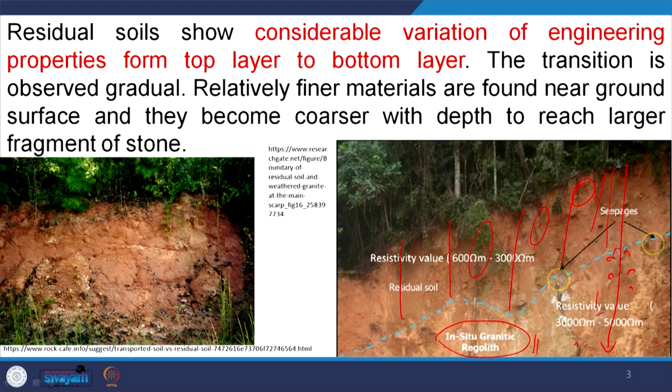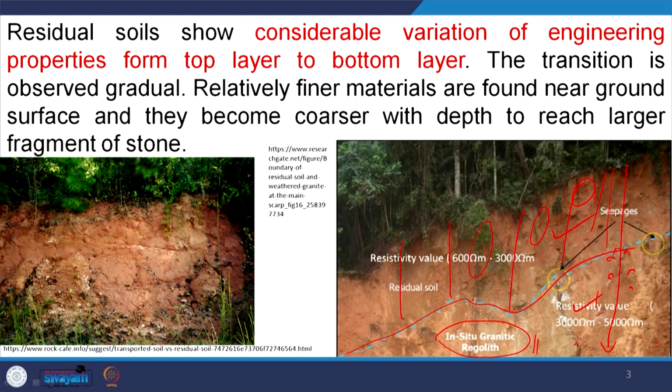But within this system, suppose for example, one property like electrical resistivity is given here, and this is the resistivity value. The change of resistivity value depends upon the change in the characteristics of the soil. Somewhere fractures are there, water will percolate there, and this part will have more moisture, so the resistivity value will differ. So when we measure different soil properties, they are completely different from the parent material.